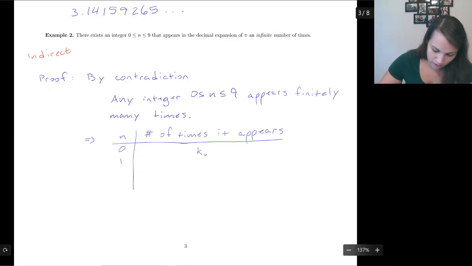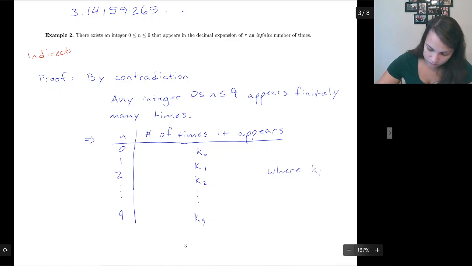And then we'll say the number 1 shows up k1 times. Number 2 shows up k2 times, and then that just goes all the way up to 9, which shows up k9 times, where all of our k's are going to be positive integers.